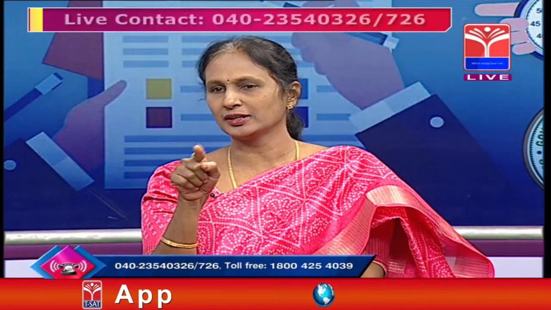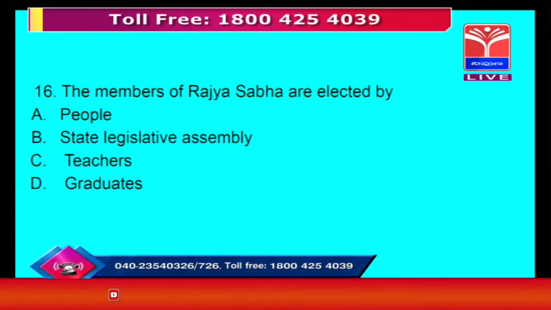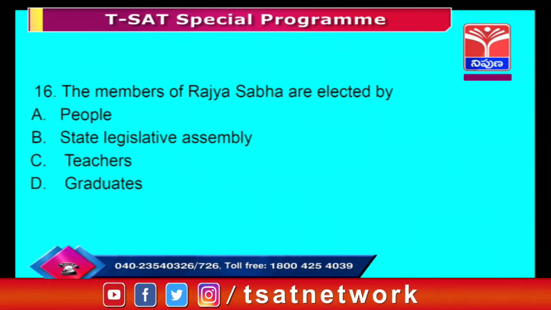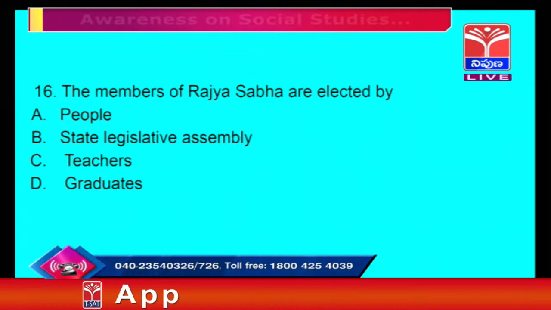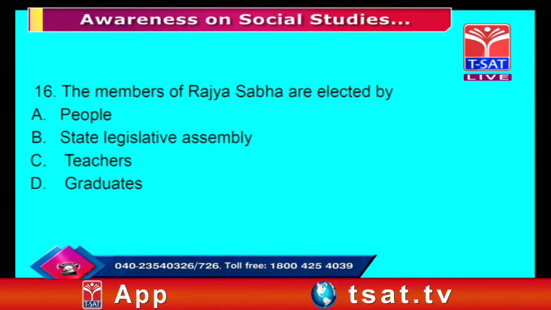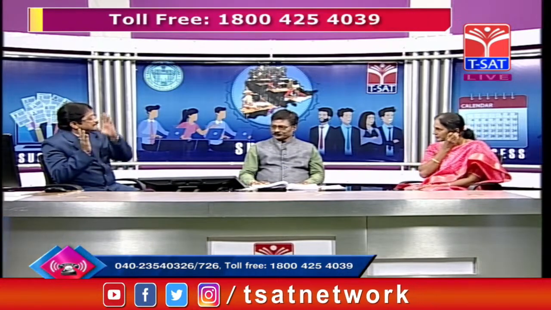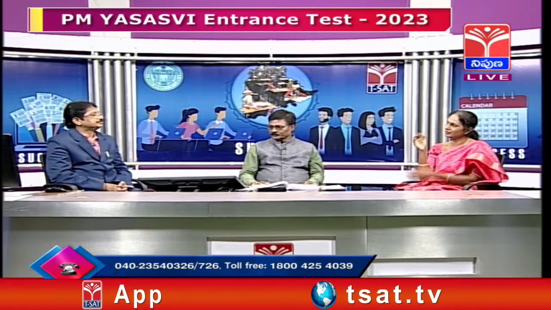Now, another confusing distractor is teachers and graduates. Children know that Rajya Sabha is the upper house. When it comes to the state legislature, we have the state council as the upper house, and a proportion of the members of that upper house are elected by teachers and graduates. Children can differentiate that teachers and graduates are connected to the Legislative Council, whereas Rajya Sabha members are connected to Parliament. If they know the difference between these two, it is easy to identify. It is one question only, but it gives clarity on so many issues.